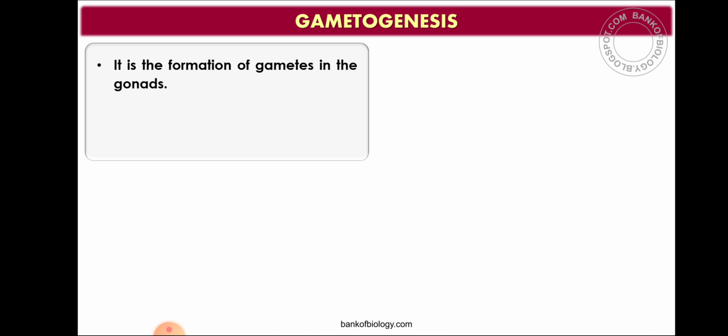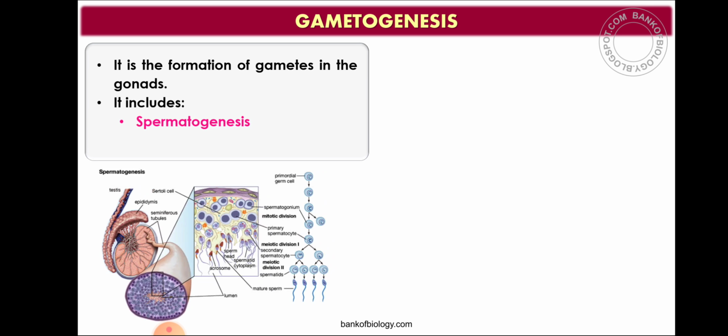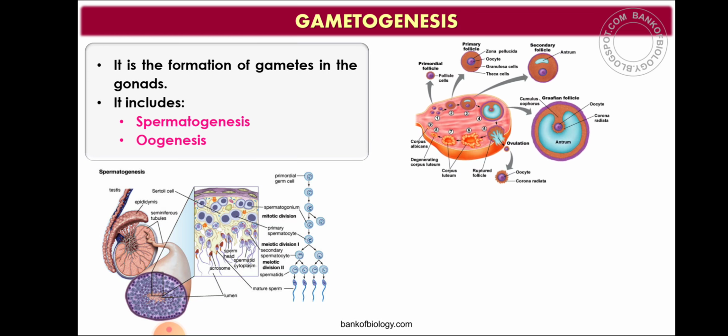Yesterday, you have studied about male and female reproductive system. Today, let us study about gametogenesis. So, what is gametogenesis? Genesis means formation. Formation of gamete is called gametogenesis. And where are gametes formed? Gametes are formed in gonads. What is gonad? Gonad is reproductive organ. So, gametogenesis is the formation of gametes in the gonads or reproductive organ.